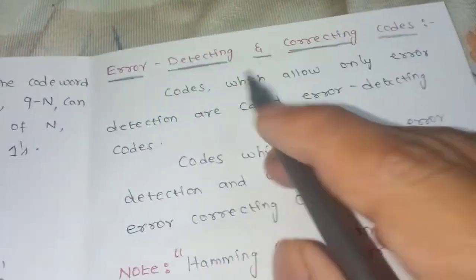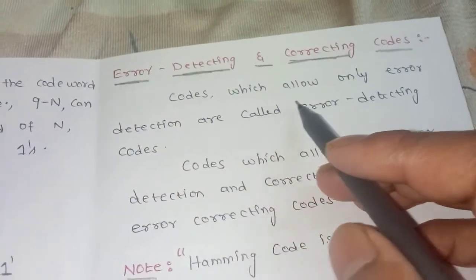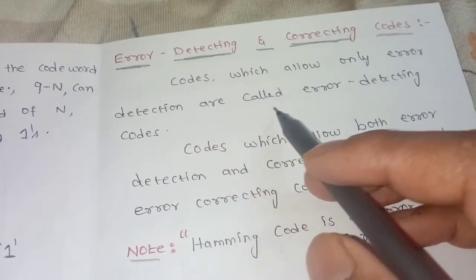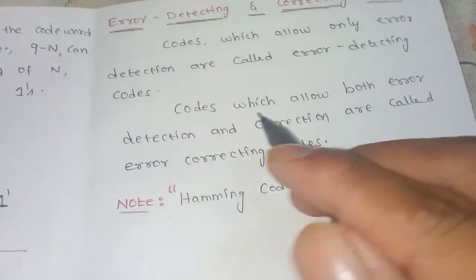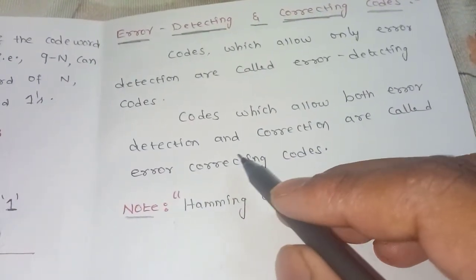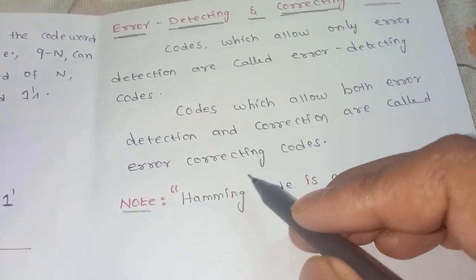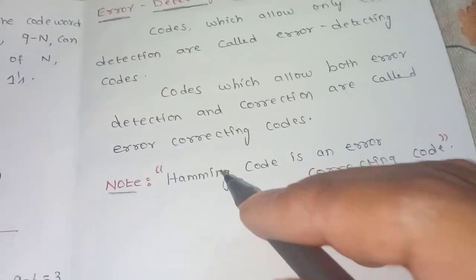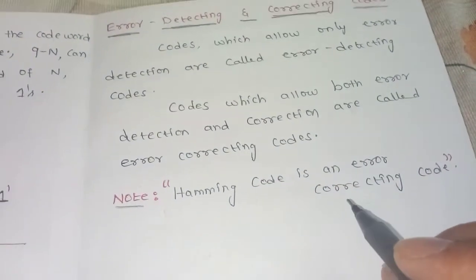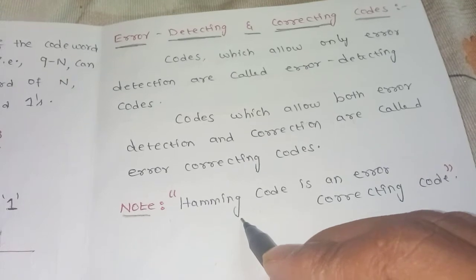Is it clear? Now if you move to the error detecting and correcting codes, codes which allow only error detection are called error detecting codes. Codes which allow both error detection and correction are called error correcting codes. A very important one is the Hamming code, which is an error correcting code. That means it is able to detect and correct the error.